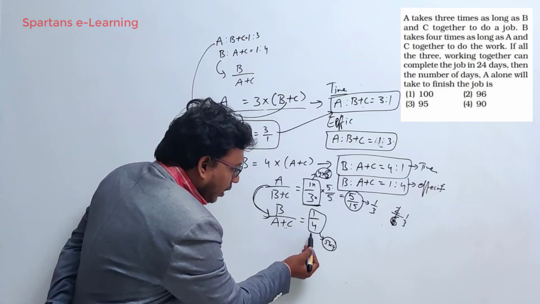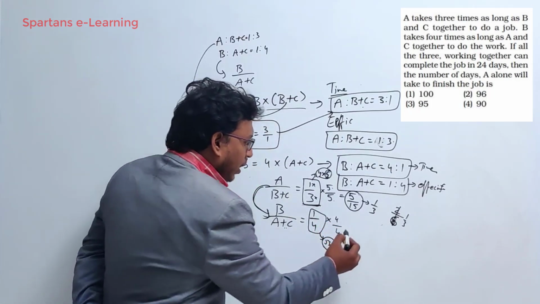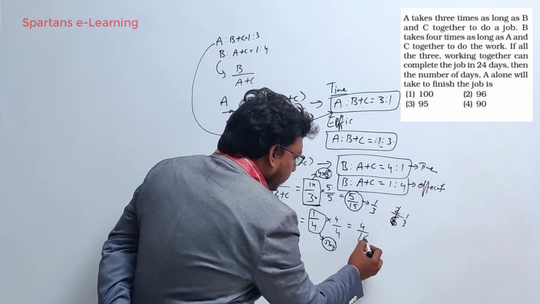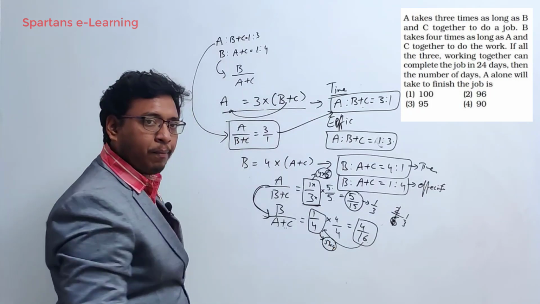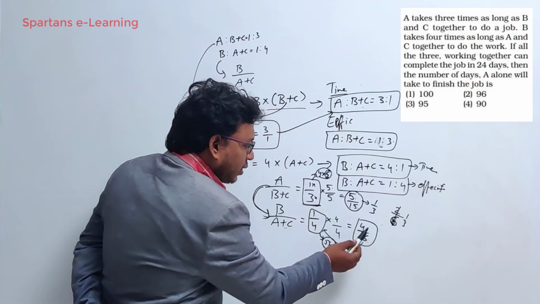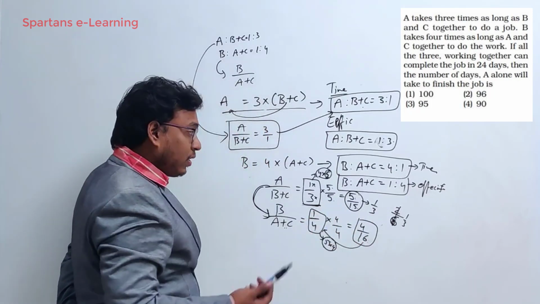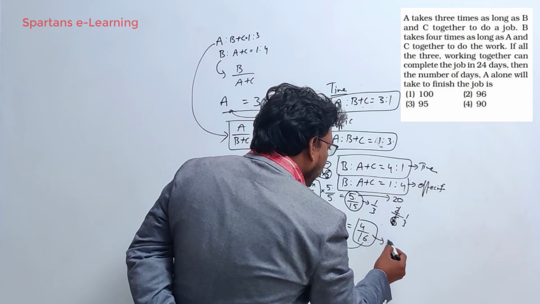Similarly, see here, I will multiply above and below with 4 and 4. Now this becomes 4 by 16. 4 by 16 means again 1 by 4 only, right? Now see this. What is the sum of 5 and 15? 20. What is the sum of 4 and 16? 20. That means the value total is 20 here, total is 20 here.